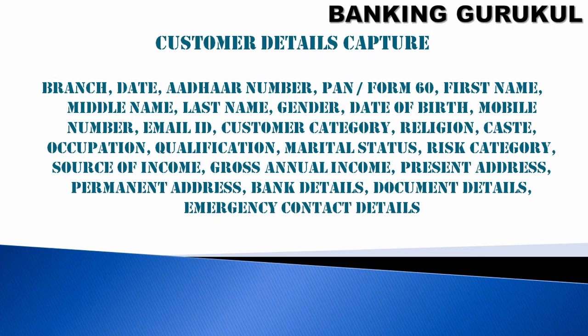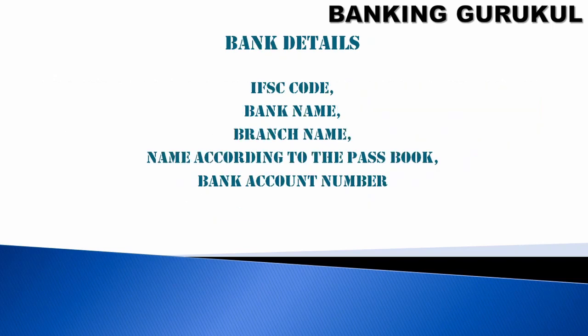Customer mobile number, email ID, customer category, religion, caste, occupation, qualification, marital status, risk category, source of income, gross annual income, present address, permanent address, bank details, document details, emergency contact details. These are captured and stored during the customer registration.